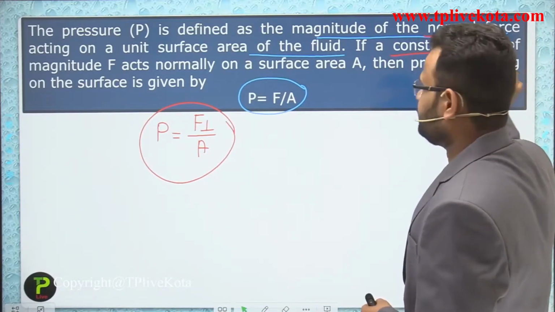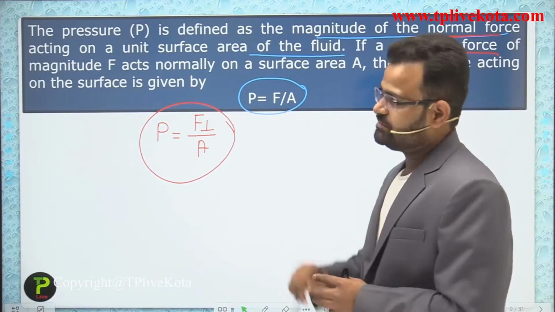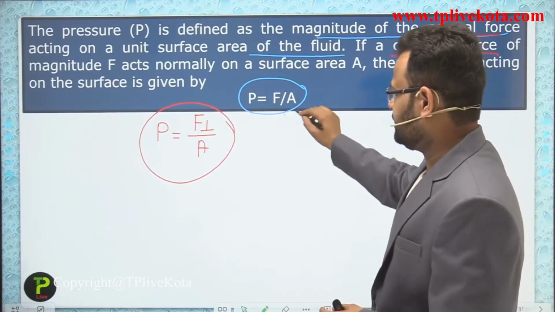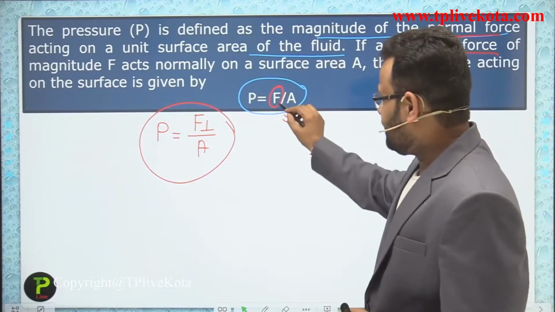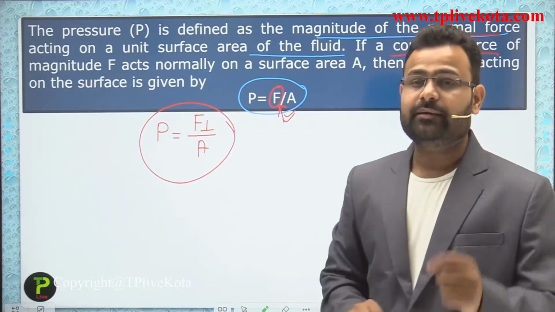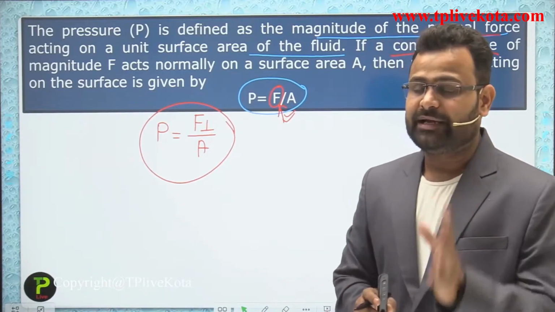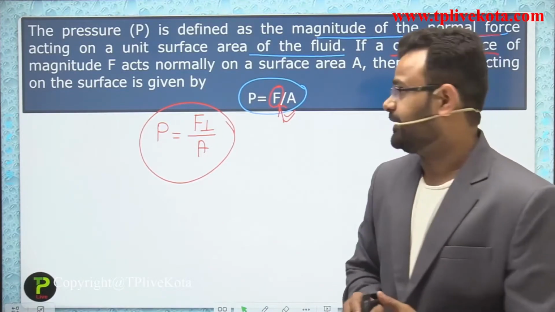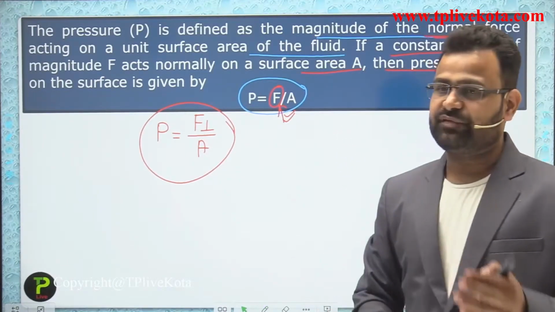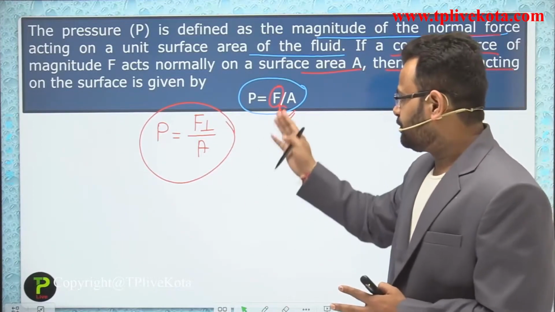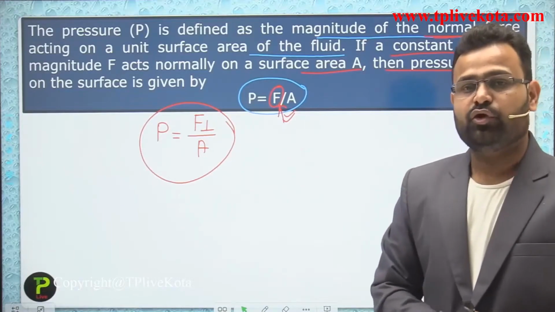If a constant force of magnitude capital F, whenever we derive that expression, we discuss a constant force, and that force represents only the perpendicular component, it is not the total applied force. If that complete applied force is in a perpendicular direction, and the area is A, then the pressure acting on that surface is given by pressure equals force upon area.